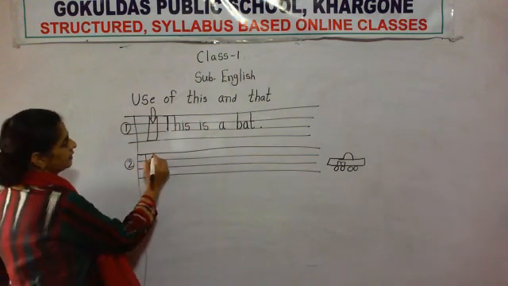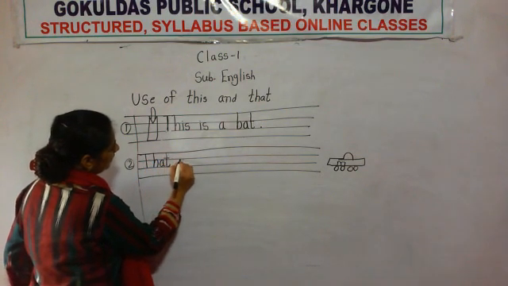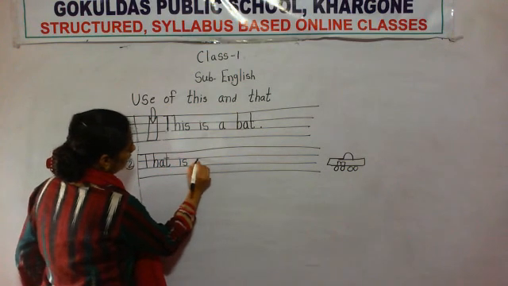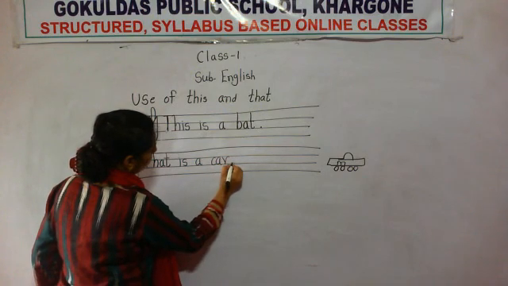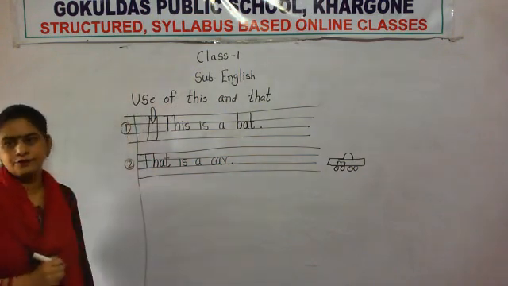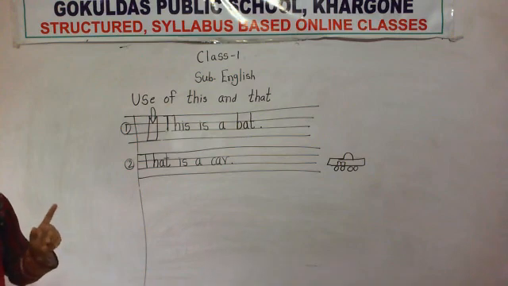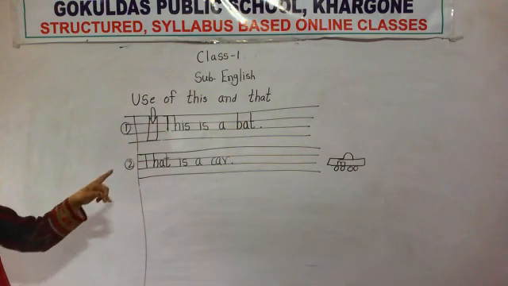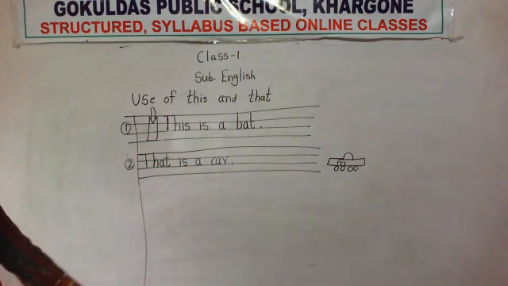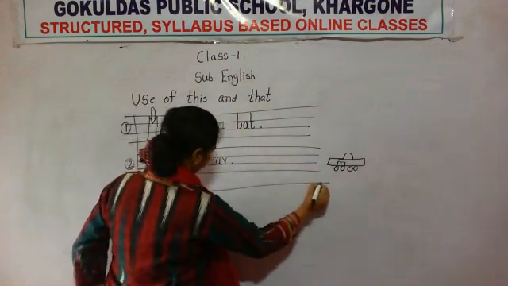So what will I write? That, T-H-A-T, that is a car. Full stop. Because that car is far away from me and it is only one car. How many cars are standing there? Only one car. So I will say, that is a car.